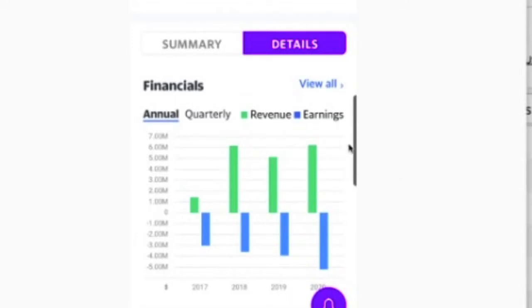It says revenue, which is in green, earnings, which is blue. If you look right here, it has 0, and then money going up is higher. So you got 1 million up to 7 million. And then you have numbers that are negative, going from negative 1 million down to negative 5 million. And then right here, you have dates. So you have 2017, 18, 19, and 20.